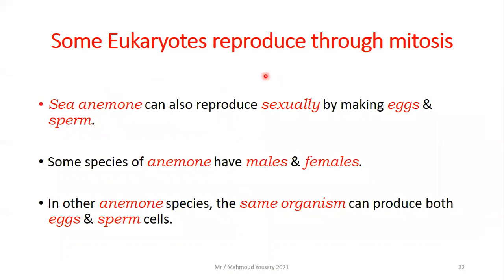Sea anemone can also reproduce sexually by making eggs and sperm. Can you imagine? Some species of anemone have males and females. In other anemone species, the same organism can produce both the sperm and egg cells.